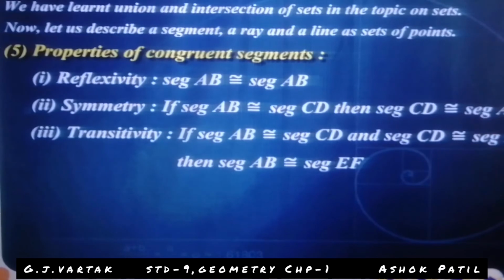Then EF is 5 and AB is 5, that's why segment AB is congruent to segment EF. The 5 is not given here, I took some value of AB. AB congruent CD and CD congruent EF, so AB is congruent to EF.